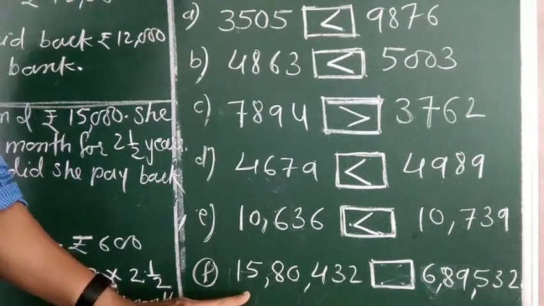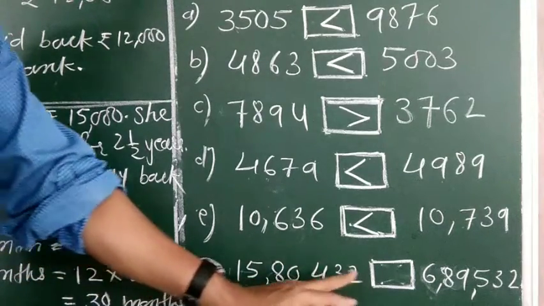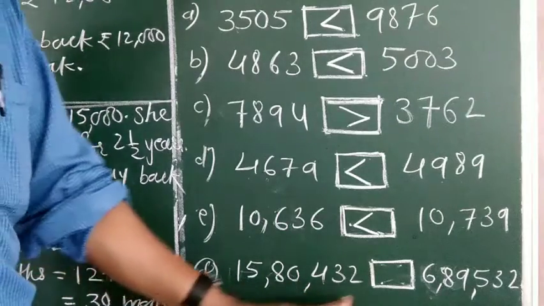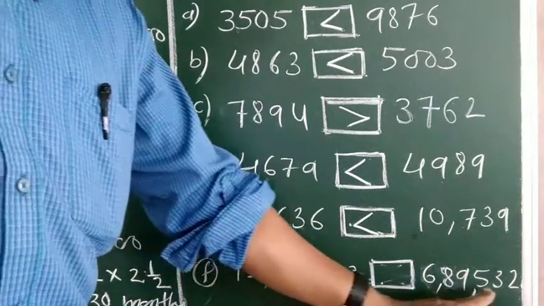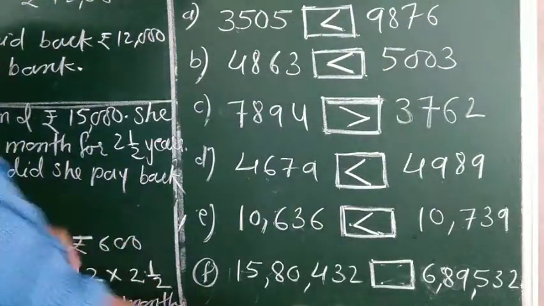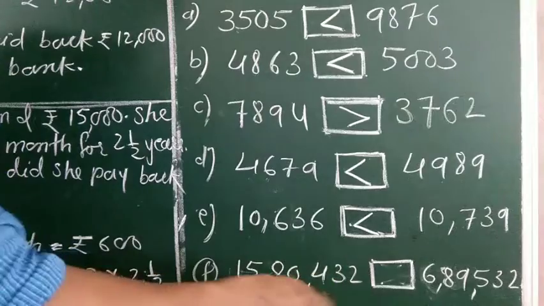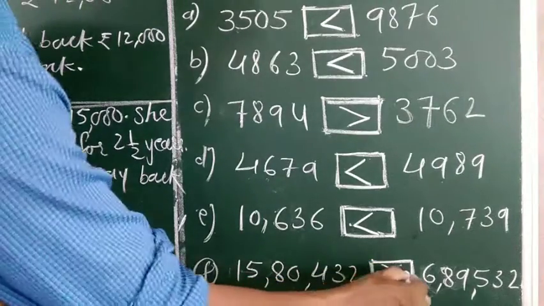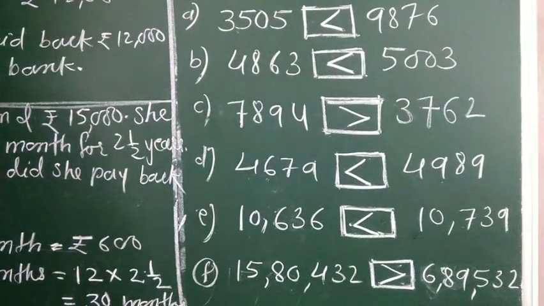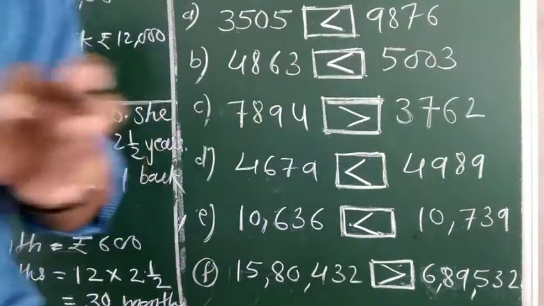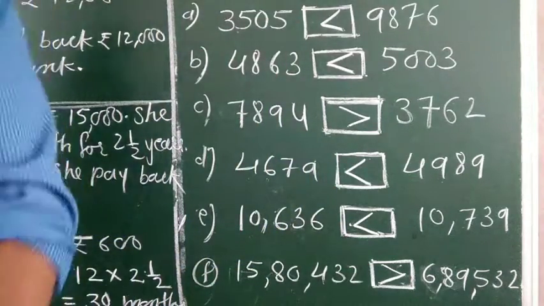Now 15,80,432 and 6,89,532. Among these two numbers, which one is smaller? It is 15 lakh, it is 6 lakh. So this one is greater. So we can write like this: 15,80,432 is greater than 6,89,532. So this way, today we discussed some questions of revision.